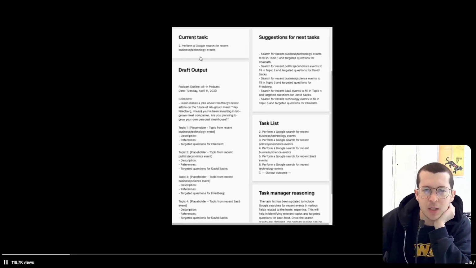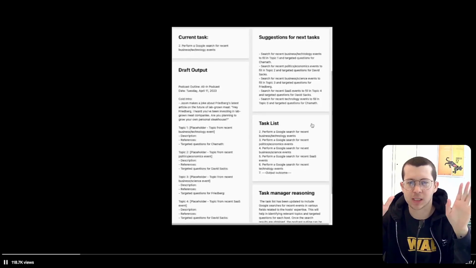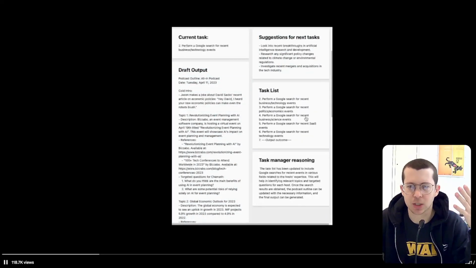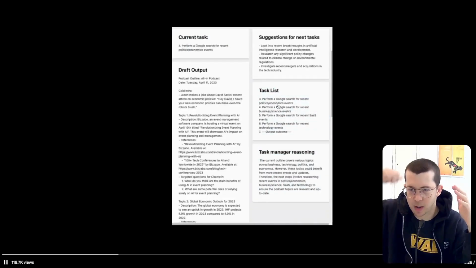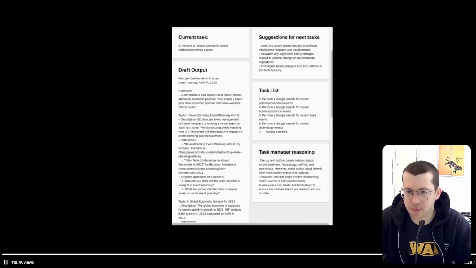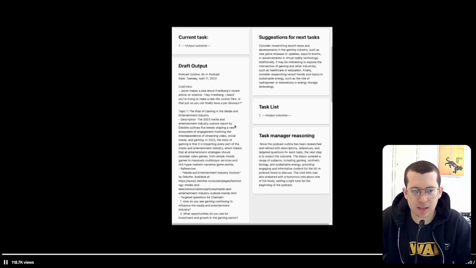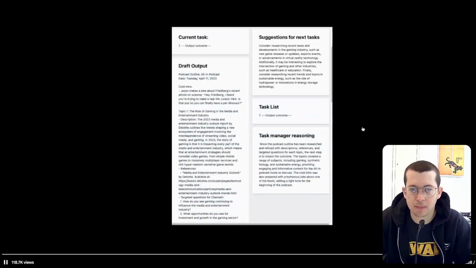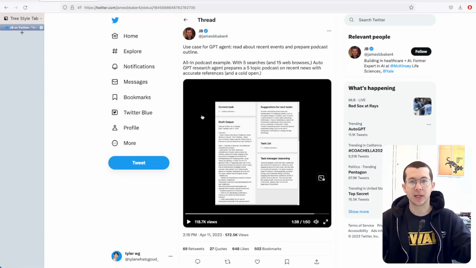Current task perform. You can see here all of the steps or components of these autonomous agent things. So you have the current task, the task list that it's popping out of, the reasoning, and the suggestion for the next task. Does this one ever end? Let's see. I guess, did he stop it? Anyway, I'm not sure. But it looks like it reached the 7th output outcome. Interesting. Very cool. Okay, so you can see where we're going.